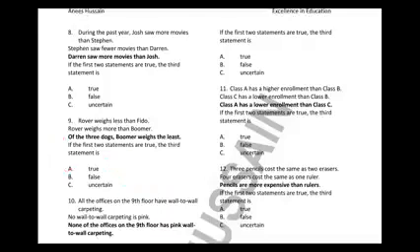Alright, going on to question number 10. All the offices on the 9th floor have wall-to-wall carpeting. 9th floor वाली. And no wall-to-wall carpeting is pink. So which means that there is no pink. Since they are wall-to-wall, they are no pink, which means all the offices on the 9th floor are not pink. So third statement क्या कहता है, none of the offices on the 9th floor have pink wall-to-wall carpeting. That is correct. So the answer is going to be A.